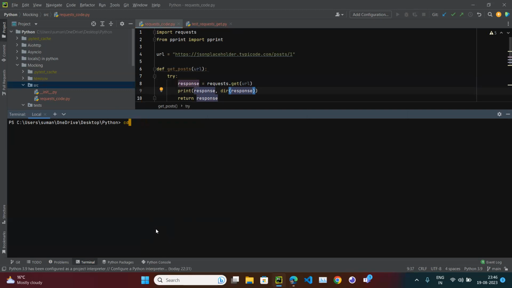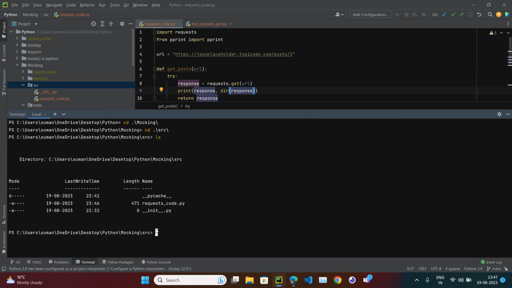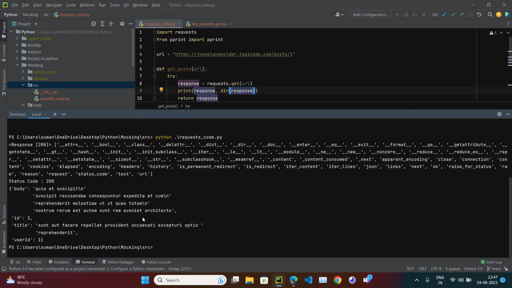One minute, cd mocking, cd source and request, cd source, so python request.